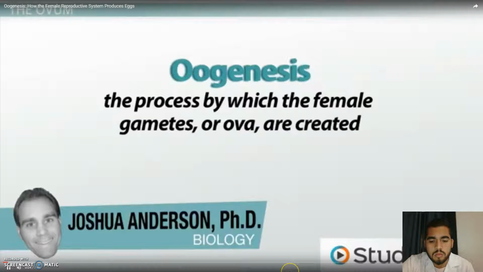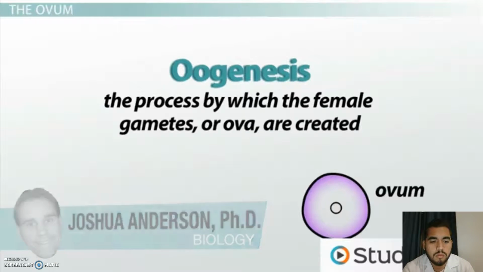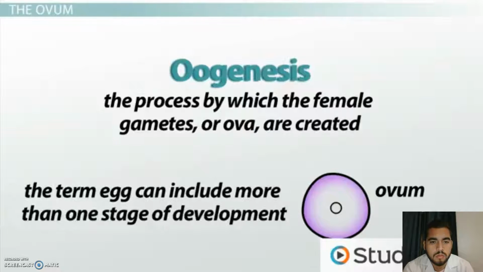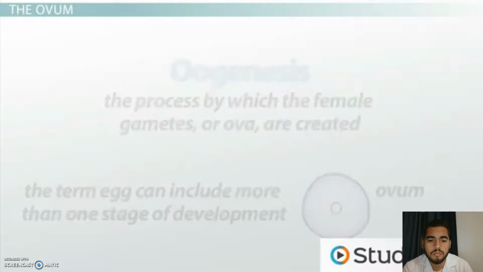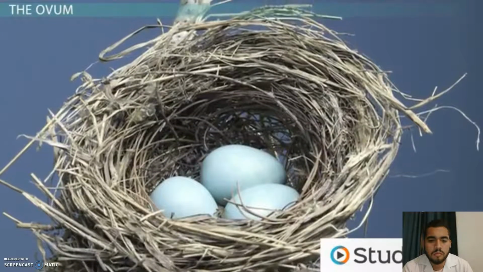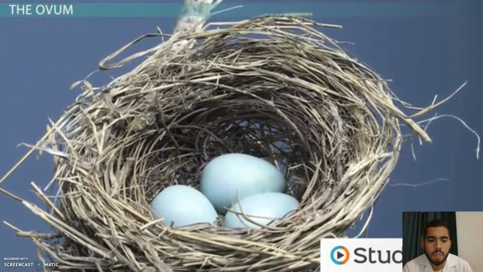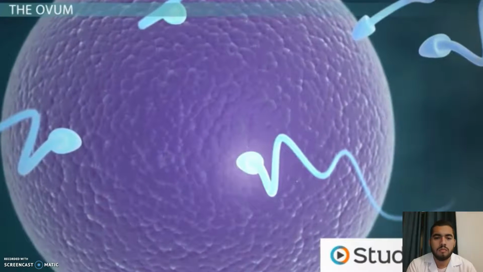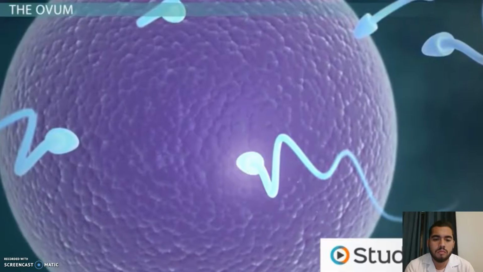Oogenesis is the process by which the female gametes, or ova, are created. The female gamete is called an ovum. Sometimes people will refer to female gametes as eggs, but the term egg can include more than one stage of development, and the definition of an egg also changes depending on the type of organism. For example, the entire prenatal development of birds occurs inside an egg, but in placental mammals, after the egg is fertilized and starts dividing, nobody calls it an egg anymore.